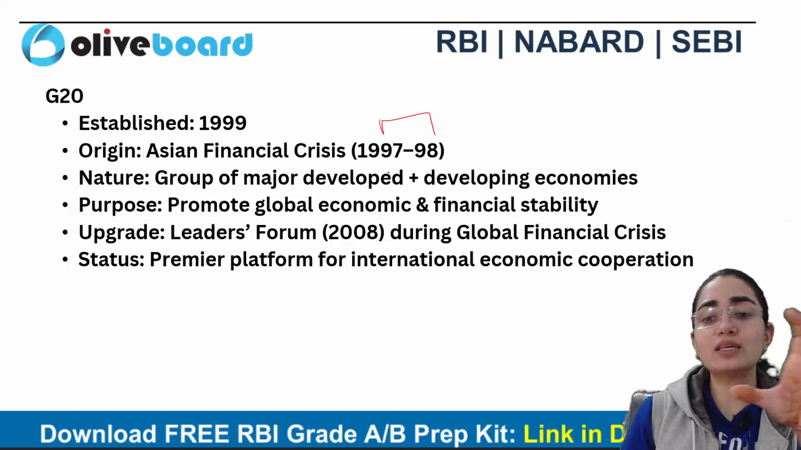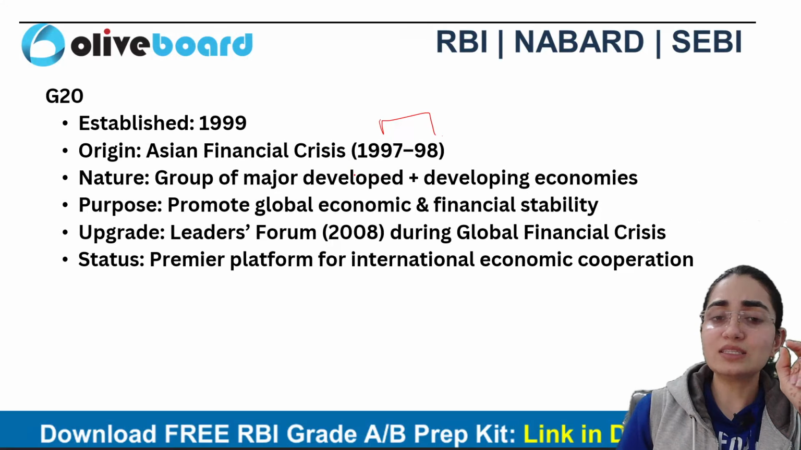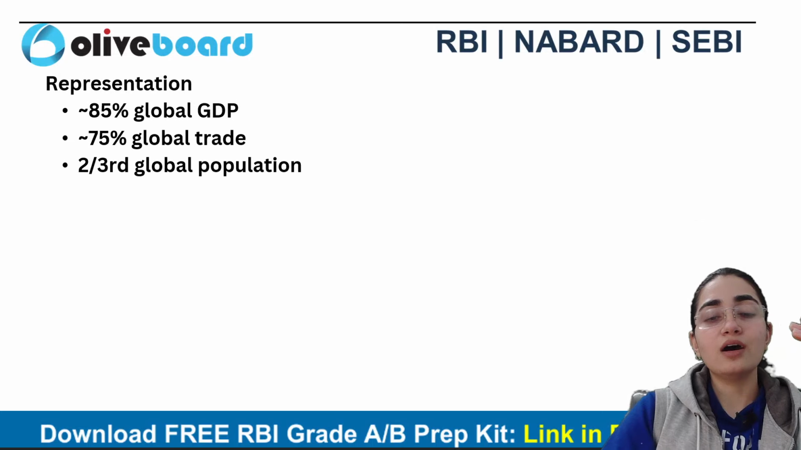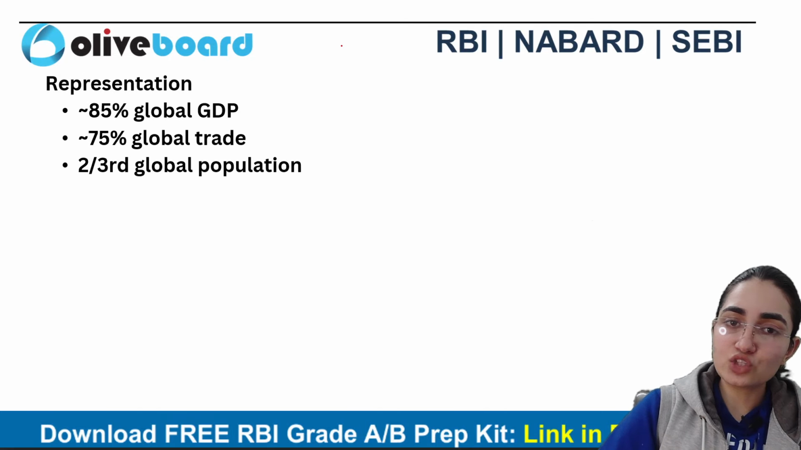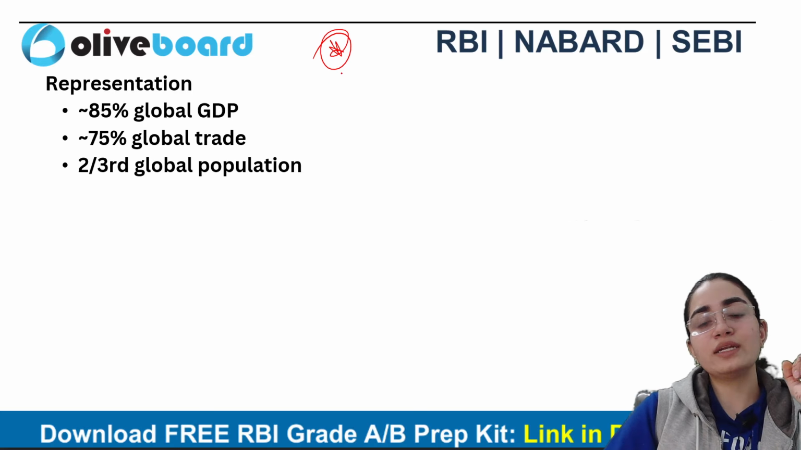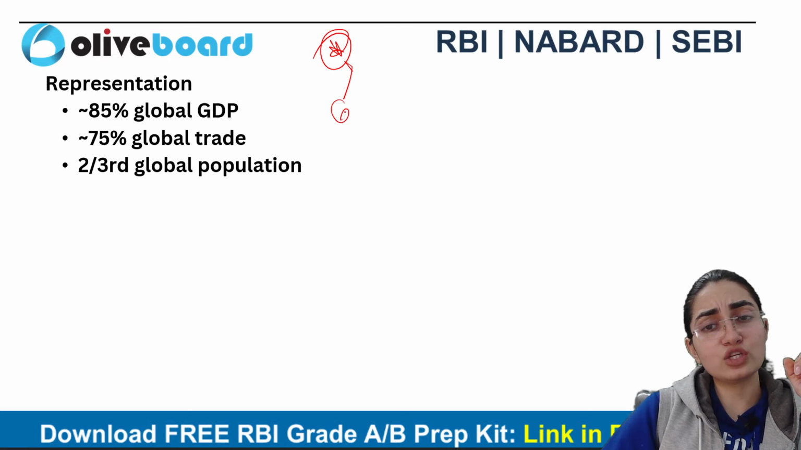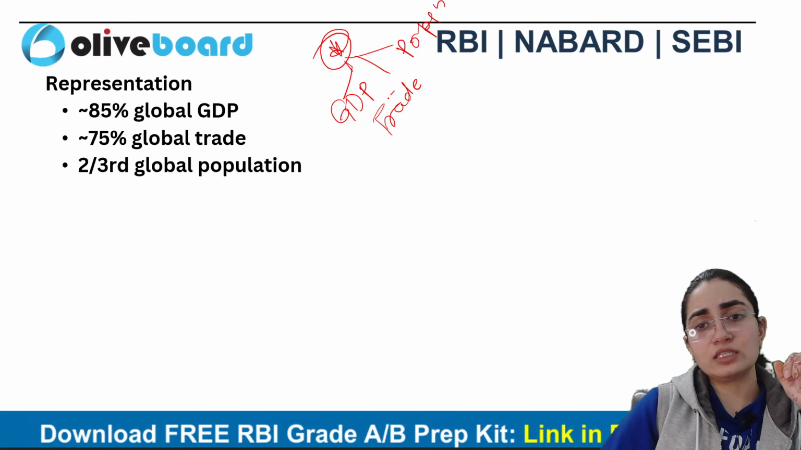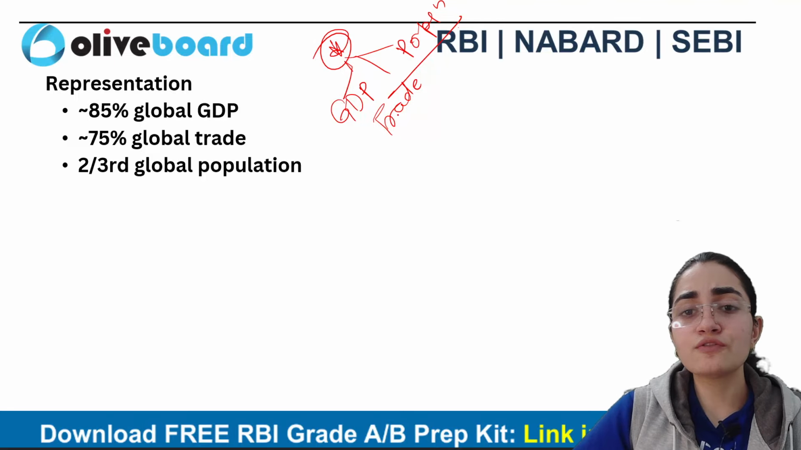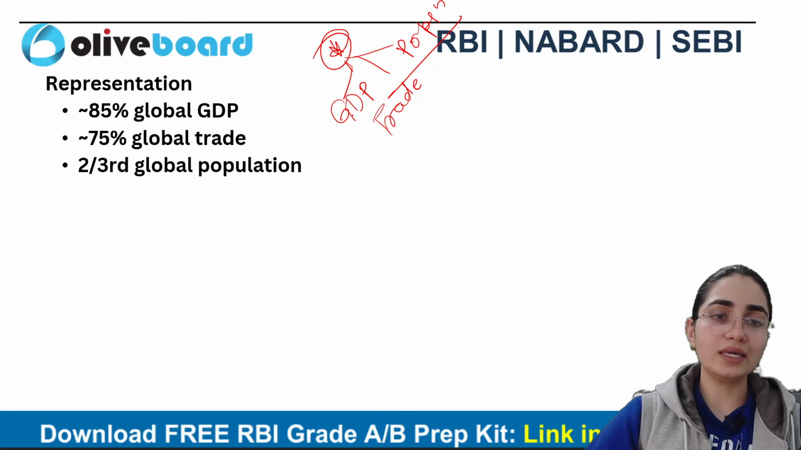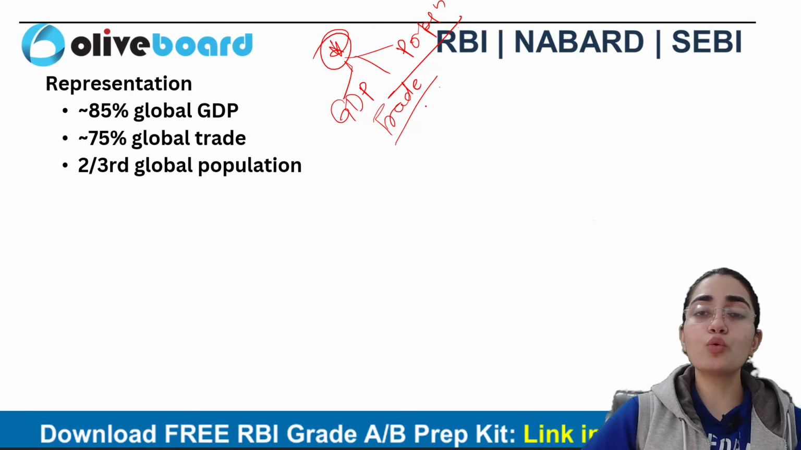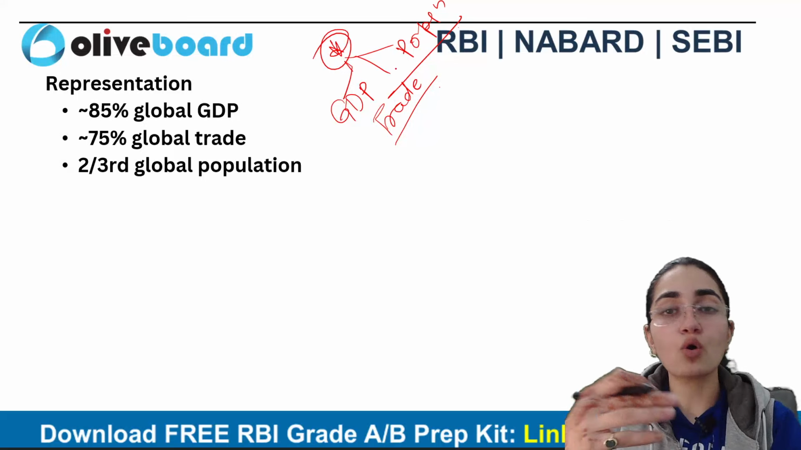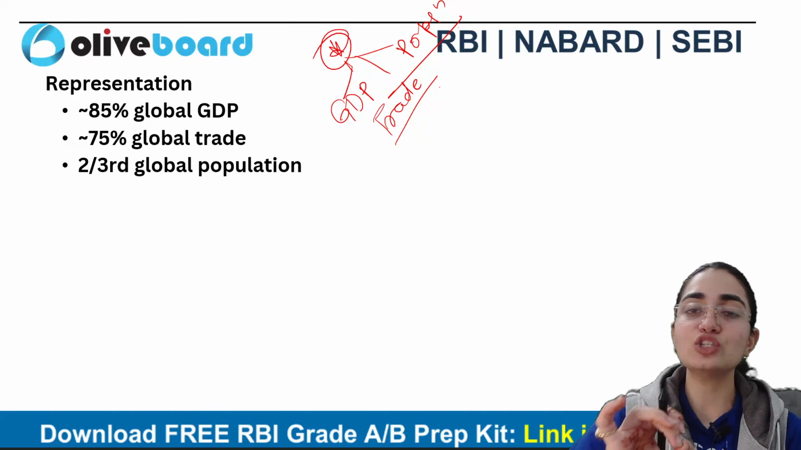Of course, many developed countries and many developing countries are part of it, and since both are part of it, it brings a lot of representation. Representation is very important. When I talk about representation, we need to consider GDP, trade, and population. This is one of the highest among many. They say that 85% of global GDP is represented in the G20, 75% of global trade is represented here, and it consists of two-thirds of the global population.